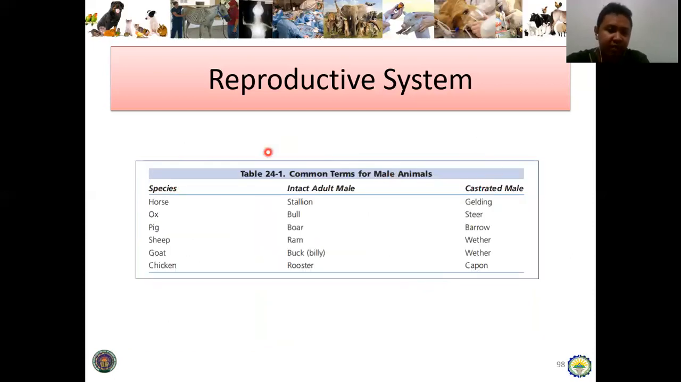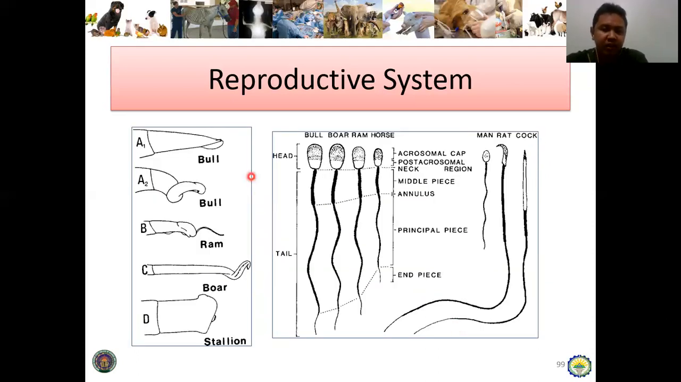And then, for the common terms of male animals, this is familiar from the female terms, and this is for the male. If a horse is castrated, it is called a gelding. So ox is steer, pig is barrow, sheep is wether, so as goat, and for the chicken it is capon. And then this is the typical structure of the penises of different farm animals and of the sperm cell.